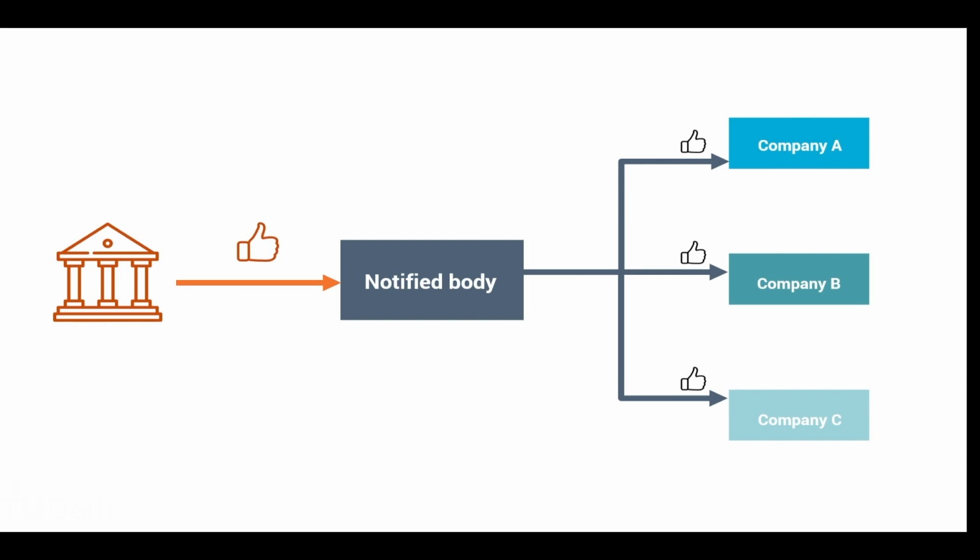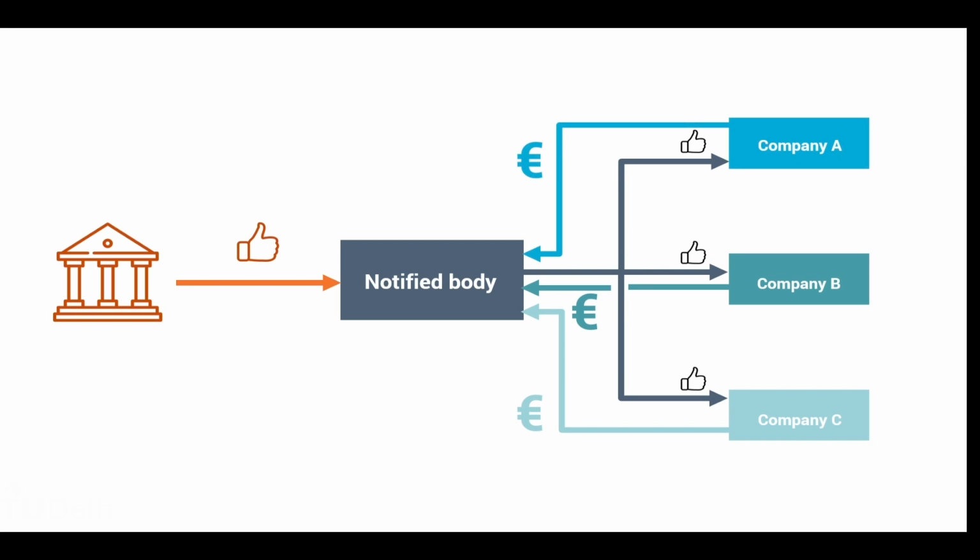A notified body is an independent company that has been approved by the national government's competent authority, which usually is the health inspectorate, like in the Netherlands, and that does the conformity assessment of products of manufacturers. Such a notified body is on one hand a commercial company because manufacturers have to pay them for their services, but it is also a delegated party of the health inspectorate. And that's why the notified body itself is also regularly audited to check if they do their work correctly. If you want to know more about the tasks, obligations and regulations concerning notified bodies, check Chapter 4 of the MDR. But for now, let's get back to the conformity assessment routes.